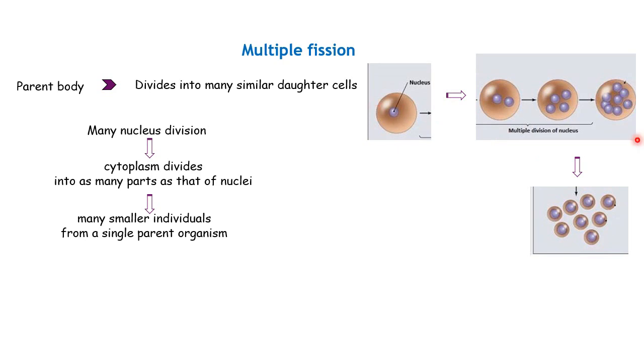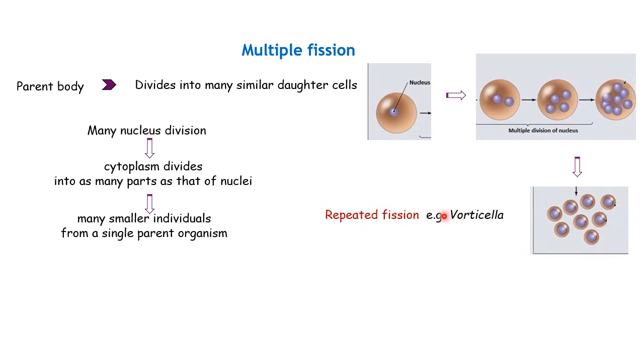So this kind of fission, where inside one mother cell the nuclei continuously divide and replicate, is known as repeated fission, because through this process you get an equal number of new daughter individuals. As many nuclei as it has replicated, you get that many new daughter individuals. So this process is generally known as repeated fission.